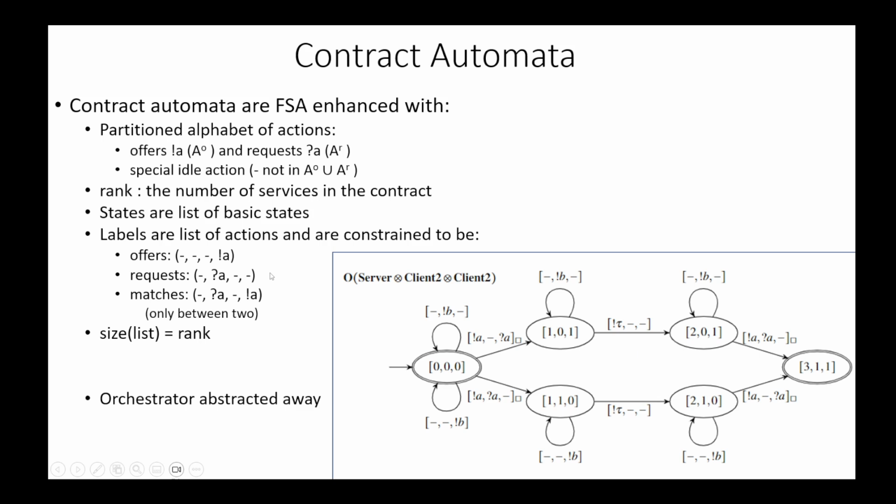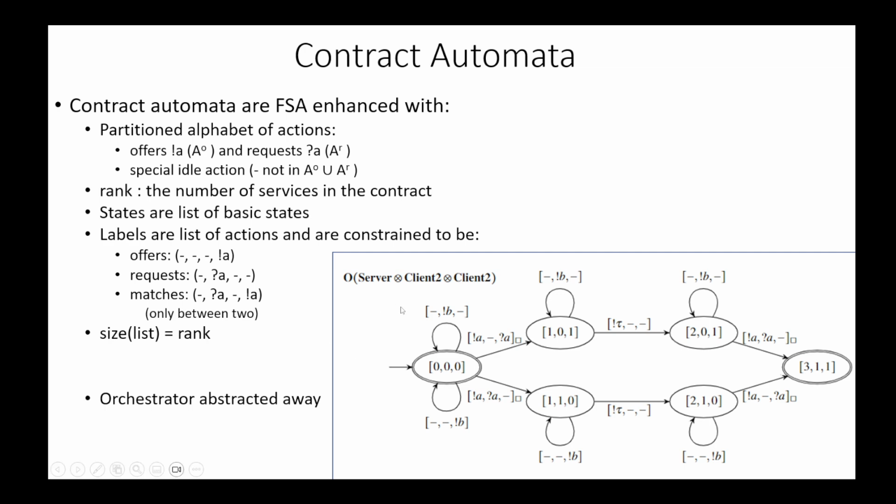Furthermore, labels are a list of basic actions that are constrained to be one of these 3 types. Either there is an offer and all the other services are idle, or there is a request and all the other services are idle, or 2 services are matching the corresponding request and offer while all the others are idle.